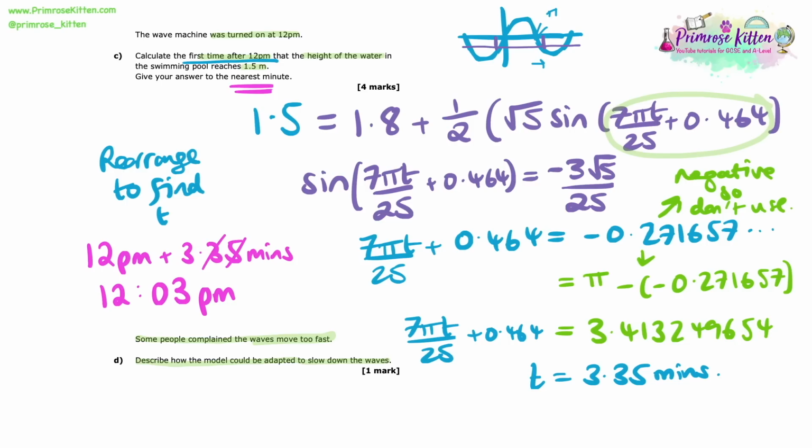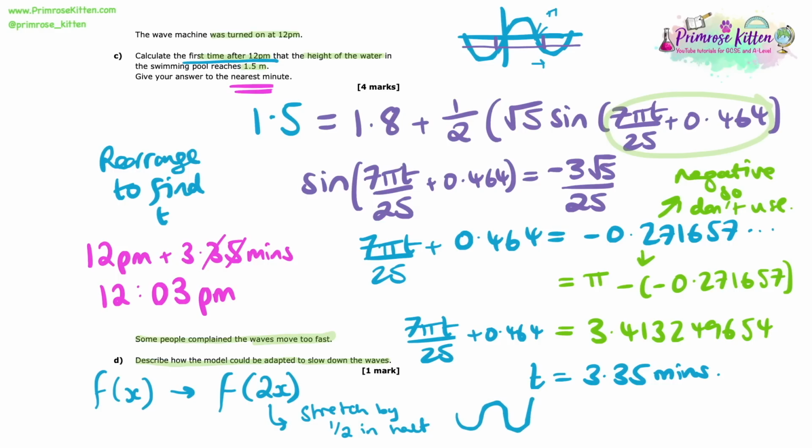Remember that if you had something like f of x, and then we change it, imagine we had f of 2x instead, we know that that would stretch it by a factor of a half in the x-axis. Now that would make this wave more frequent, wouldn't it? Because if it was originally like this, then it becomes like that.